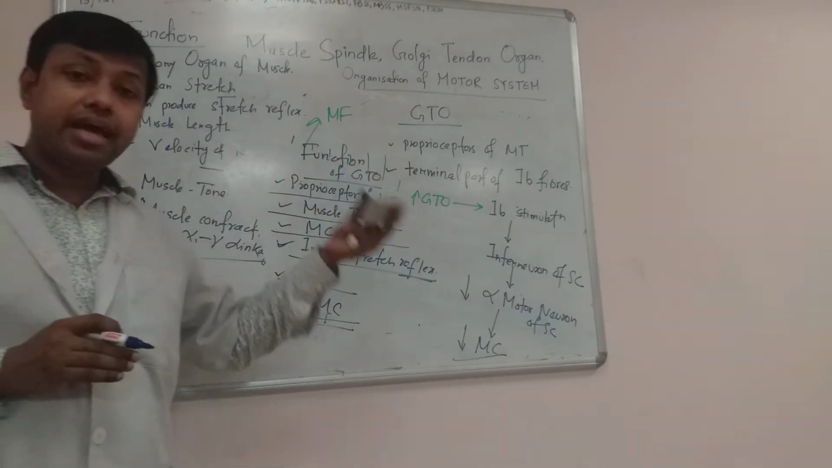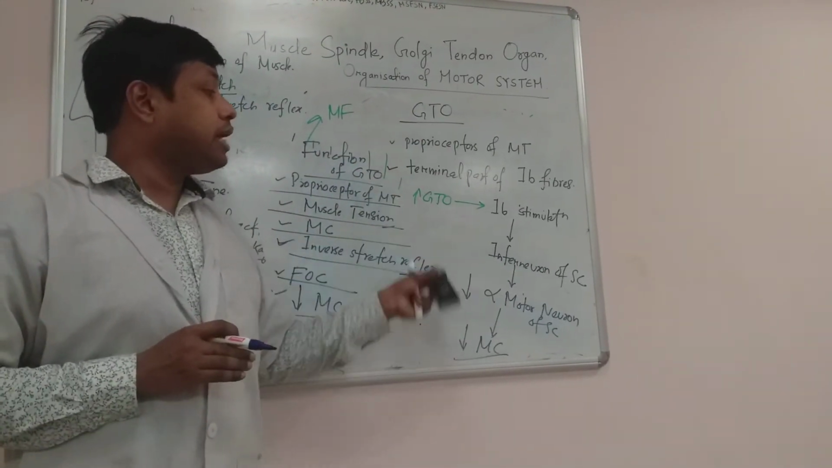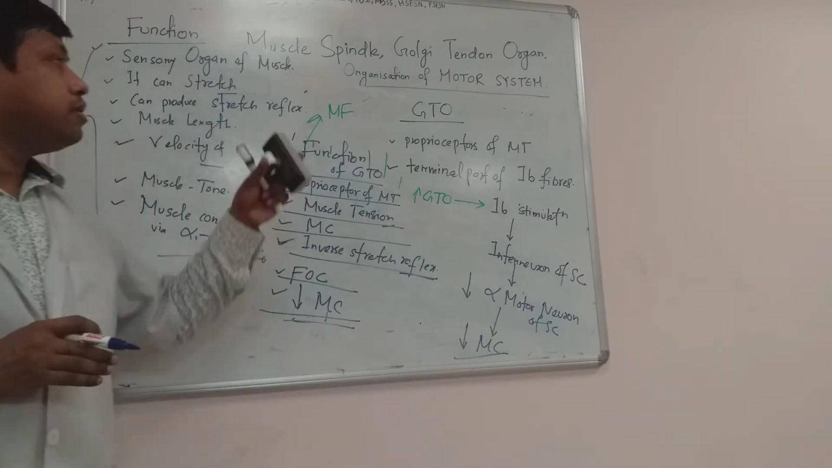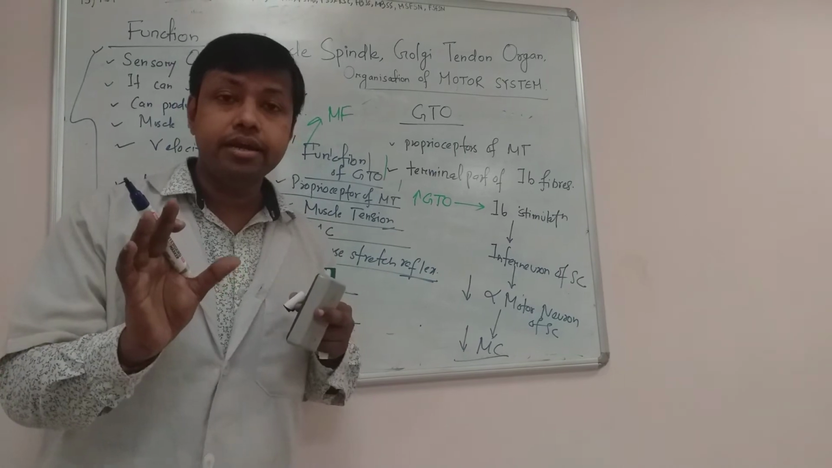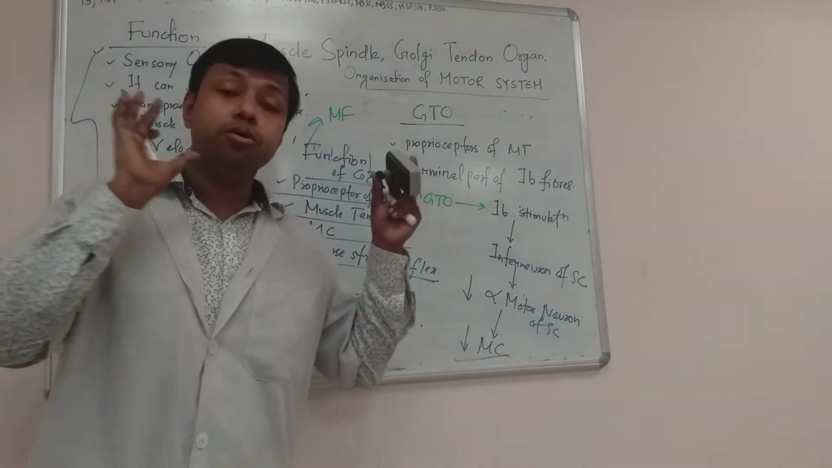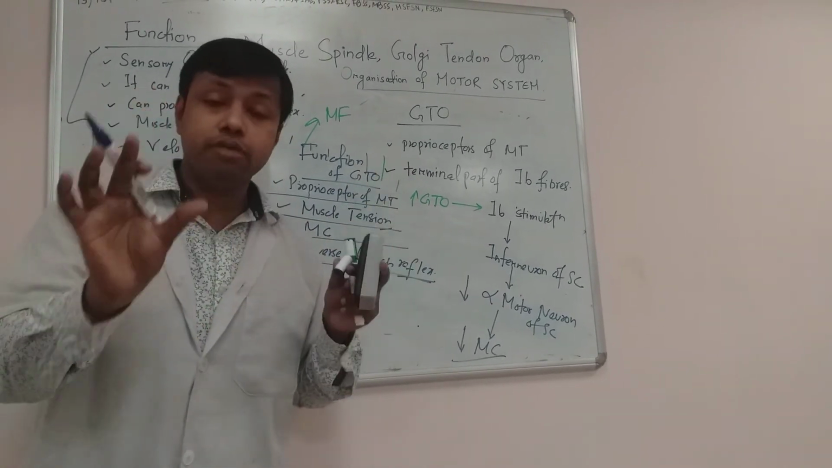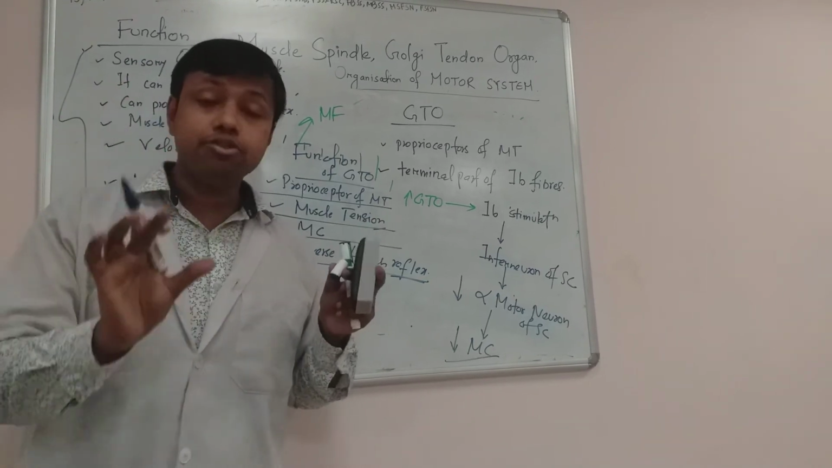Muscle spindle stimulates the alpha motor neuron. Golgi tendon organ inhibits the alpha motor neuron. The muscle spindle helps in sensing the velocity of contraction and length of the muscle. So both the velocity of contraction, or velocity of shortening of the muscle, and the length of the muscle are